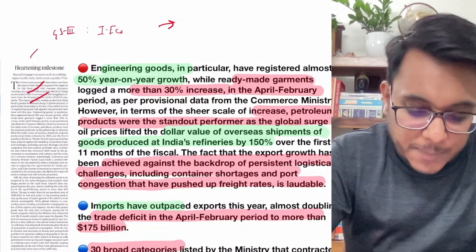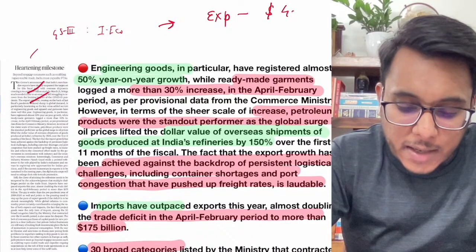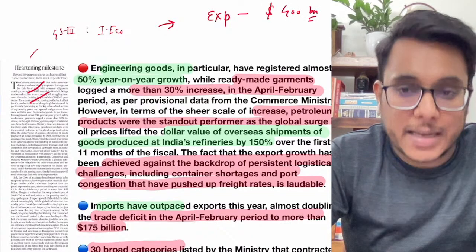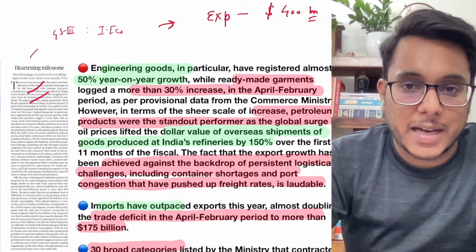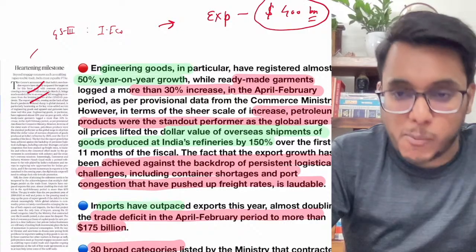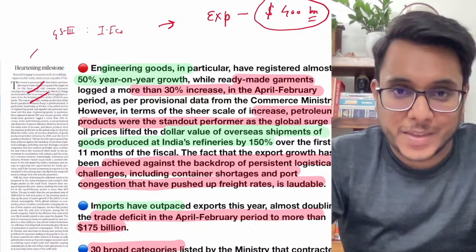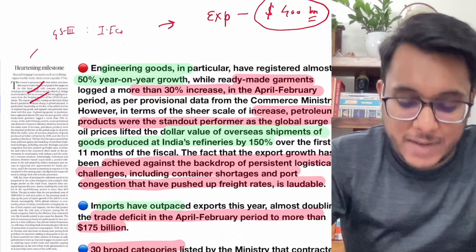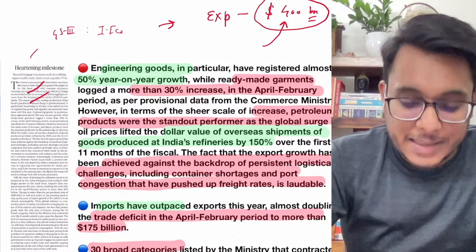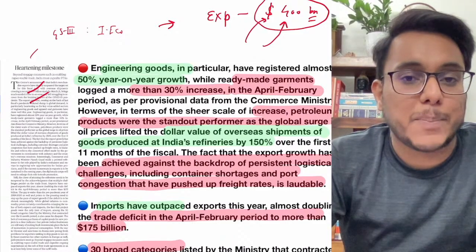For the first time, India's exports have reached $400 billion in 1 year. In the last budget we took a target that we will make our exports reach $400 billion. In less than 1 year, 9 days short of 1 year, we have reached this target. This is the highest that has happened up till now, even more than the pre-pandemic levels.